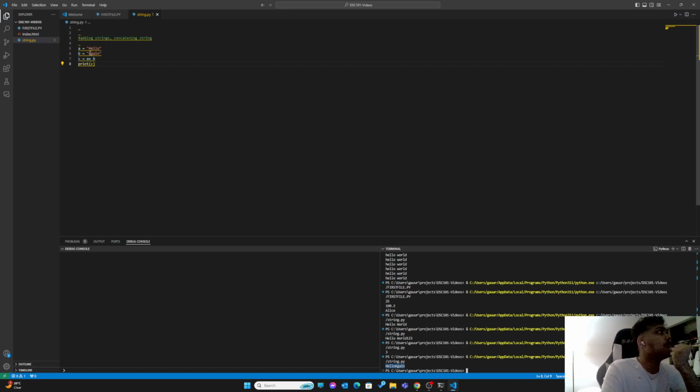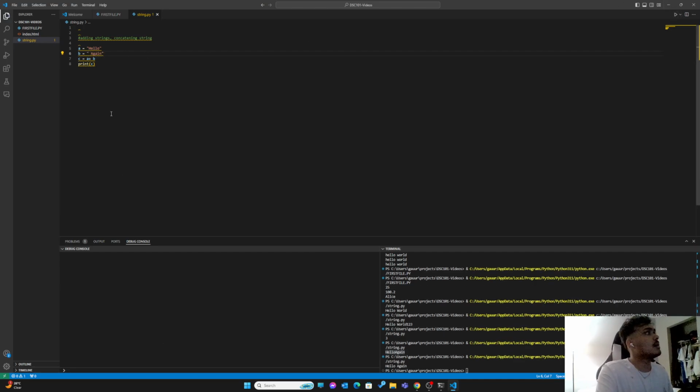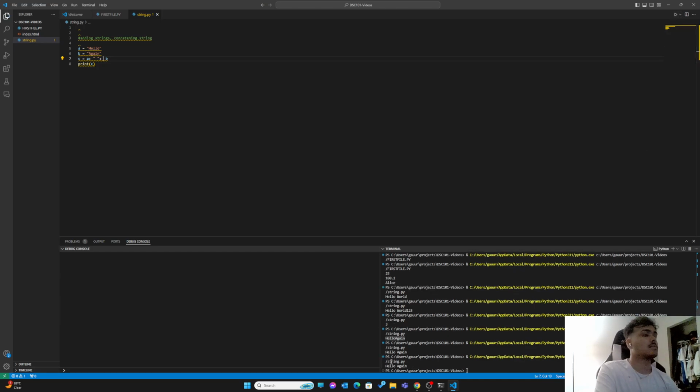But if I had a space here, it would be good. But normally we don't do that. Normally what I recommend is do a plus, get a space over here, and then plus b. So now it will be hello again, proper. Because you might want to reuse it, and if you add white space, there might be some problems in the future. I recommend this, but it's up to you.